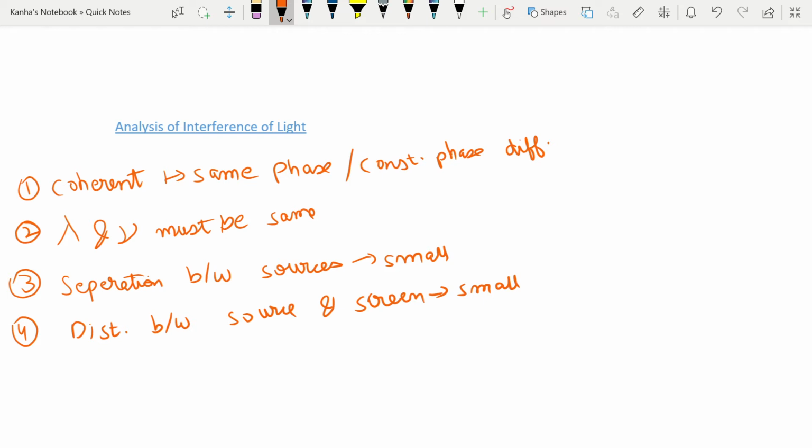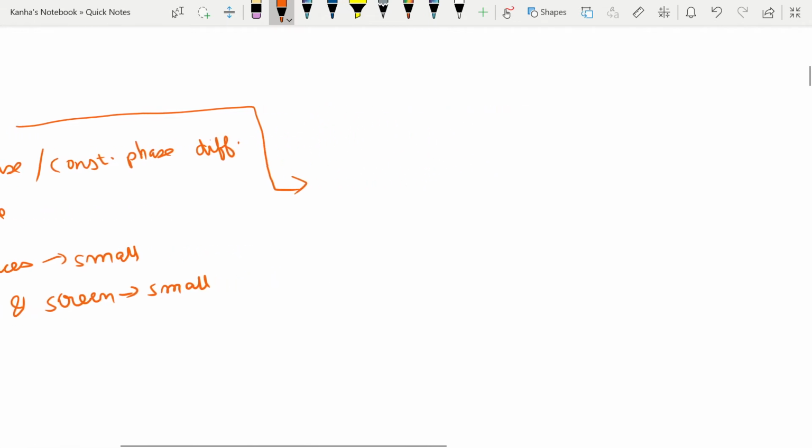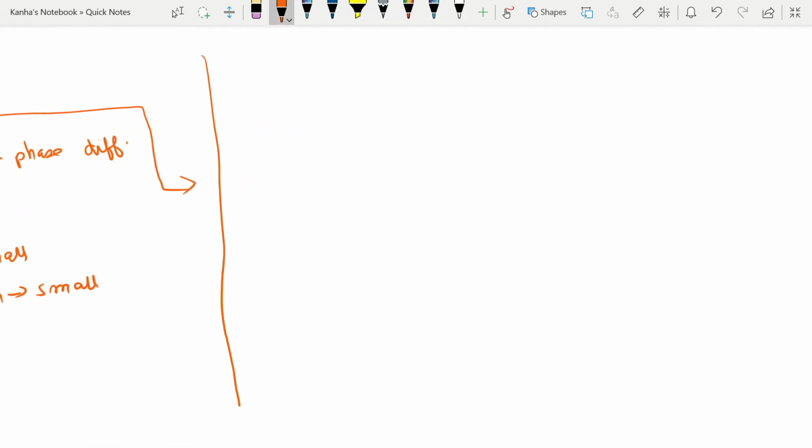You should also note that to get good contrast between the maximas and minimas, the amplitudes of the two interfering waves should be as nearly equal as possible and the background should be dark. Okay. With this in hand, we can move on to analyzing interference, and this is where you will learn how to do the questions in the examinations.